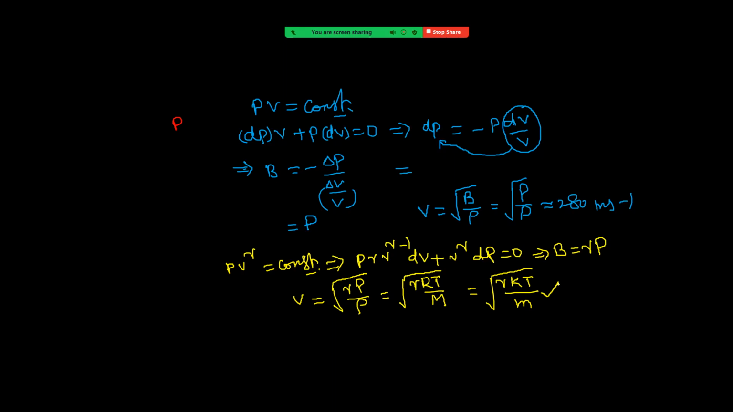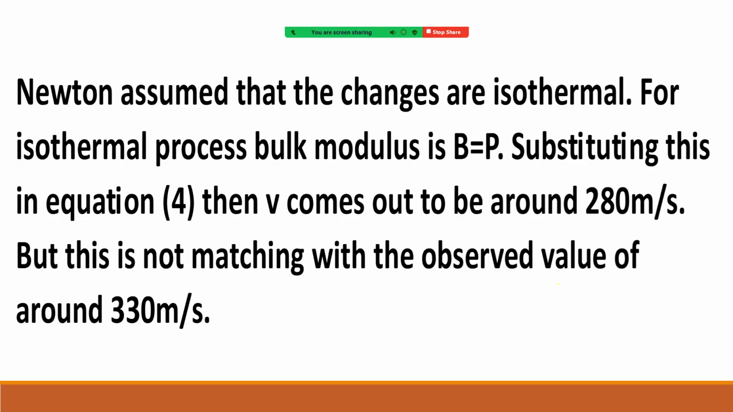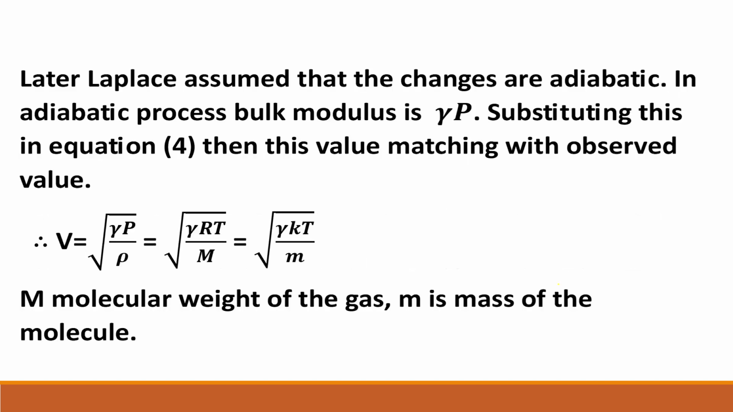Okay, right. Now you can see notes for this one. So Newton assumed that the changes are isothermal, and for isothermal process, bulk modulus is P, and taking that value, it is not matching.